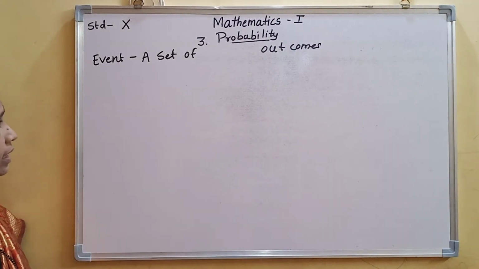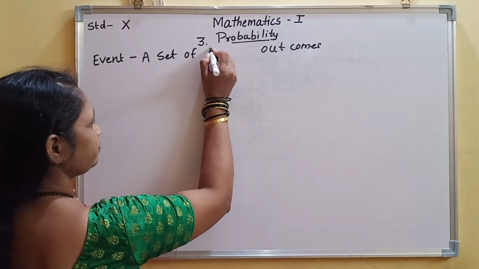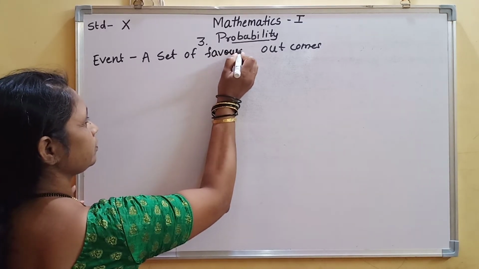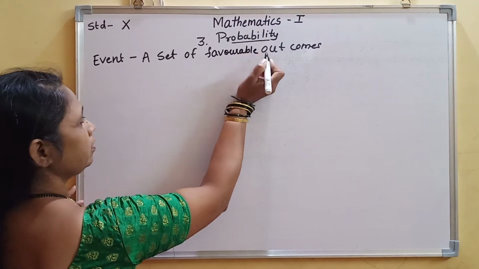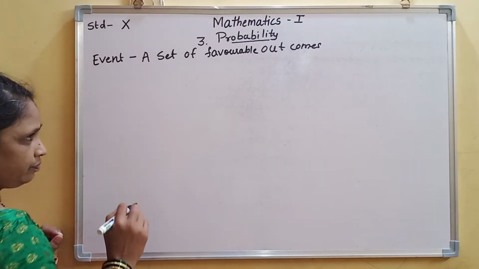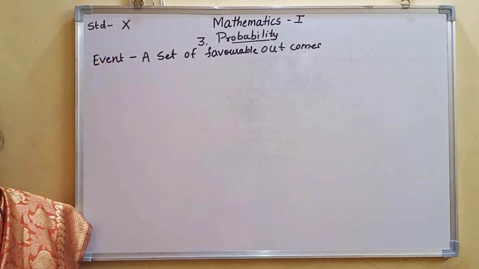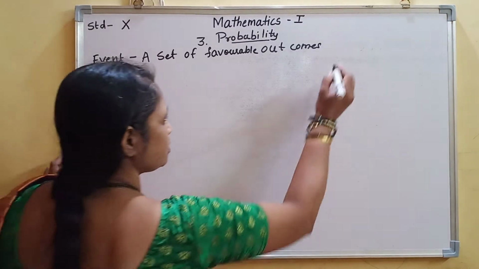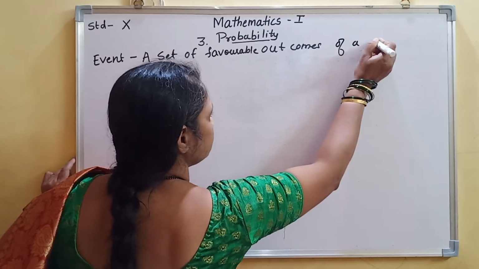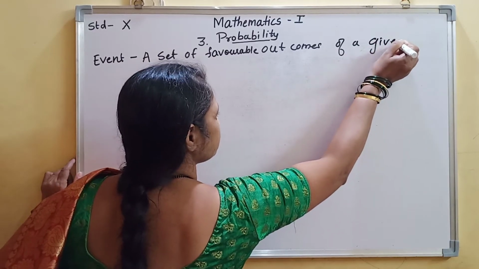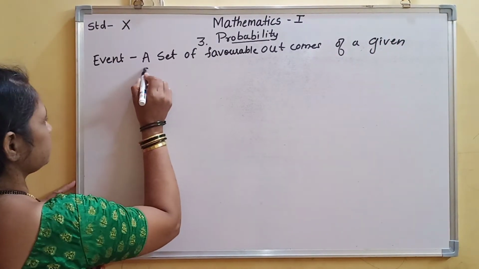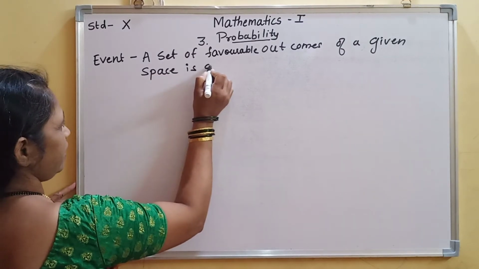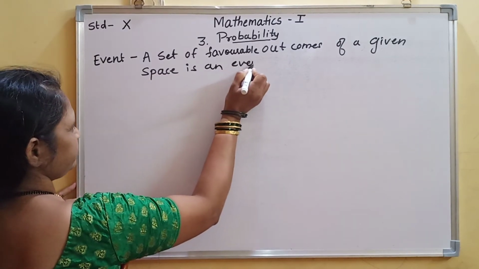A set of favorable outcomes of a given space is an event.